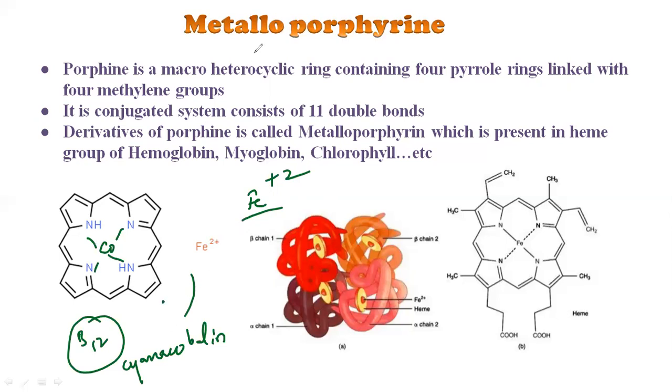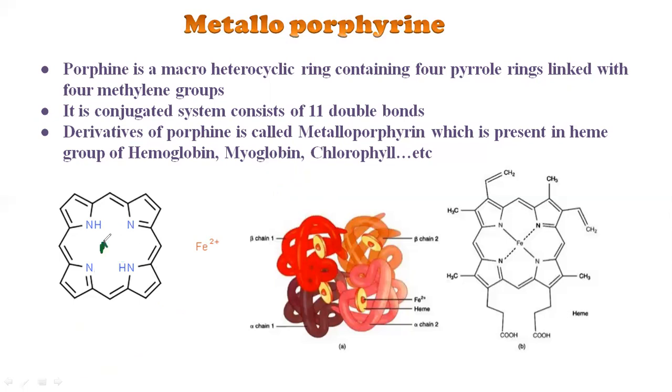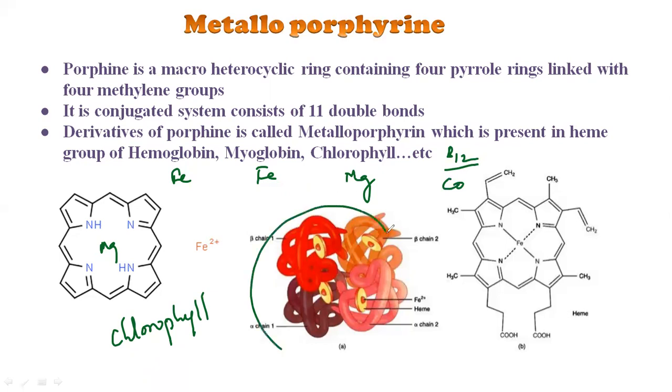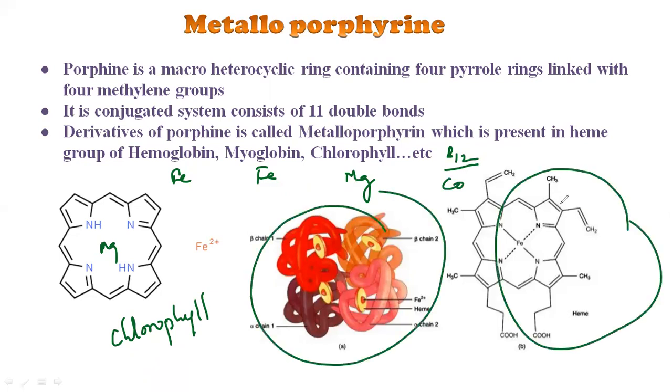And you can take magnesium. If you place magnesium in the cavity of that porphyrin, that is present in the chlorophyll. That means hemoglobin consists of iron, even myoglobin consists of iron, chlorophyll consists of magnesium, and the vitamin B12 consists of Co, that is cobalt. So this particular structure is called the metalloporphyrin, and this is the exact structure of hemoglobin, and this is one heme group.